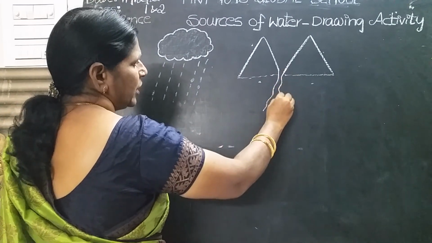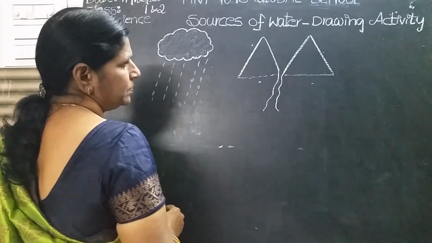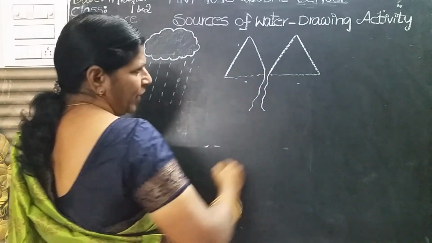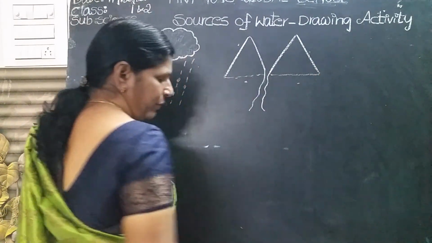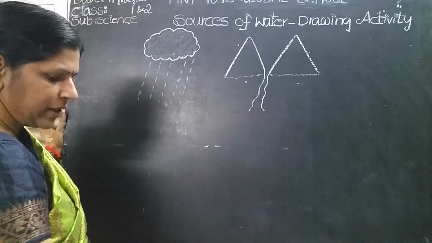Okay, in between the hills, a river. Draw the river like this. One river is enough, Amma. Okay, come on, draw like that.